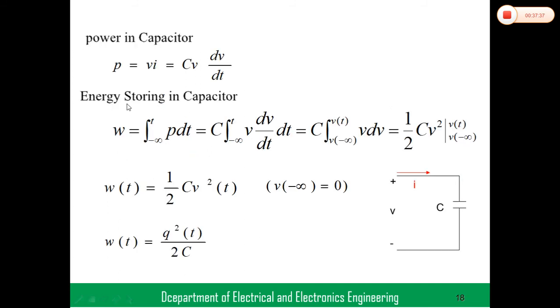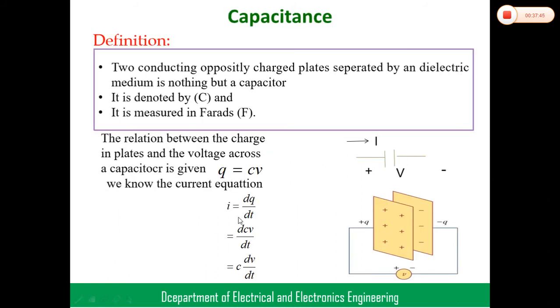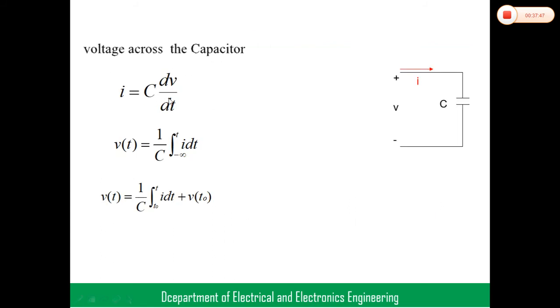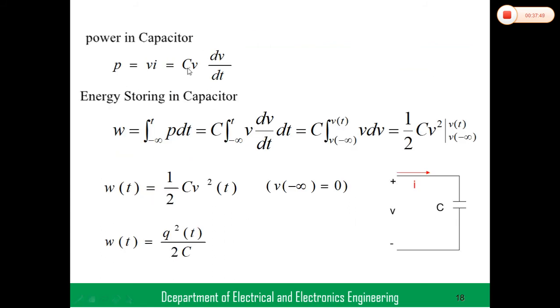Coming to the power, the next formula we need is power P, which we know is V into I. Already mentioned, I is equal to C into dV by dt. Substitute in this equation: C into dV by dt into V. This is the power, right?